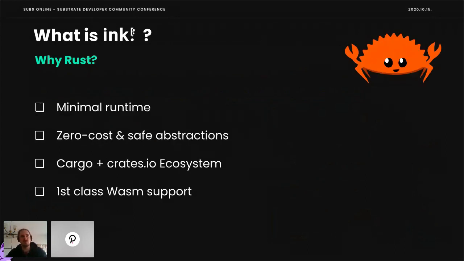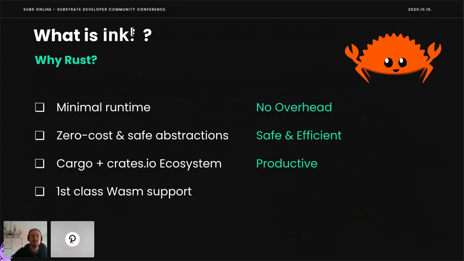So first of all, why Rust? It has a minimal runtime, meaning we can expect no overhead or can strip away a lot of overhead, resulting in very minimal WebAssembly binaries. Rust features zero-cost abstractions and also safe abstractions and building blocks, meaning we can produce our WebAssembly smart contracts safely and efficiently. It comes with its Cargo and crates ecosystem, meaning we are very productive while working on our smart contracts. And it also features first-class WebAssembly support.